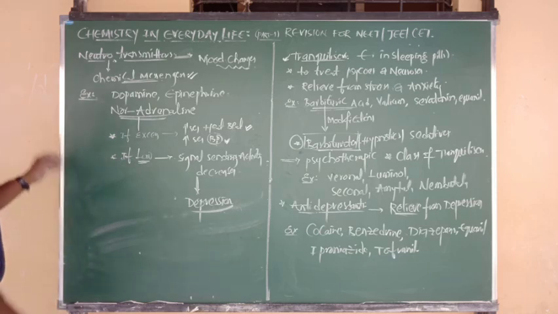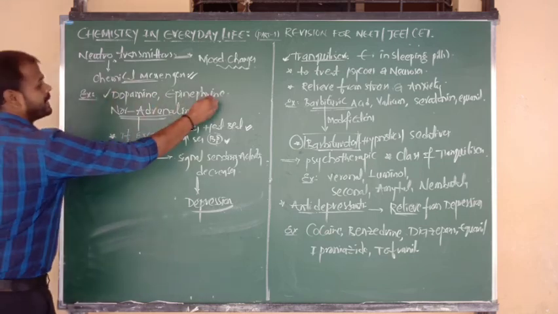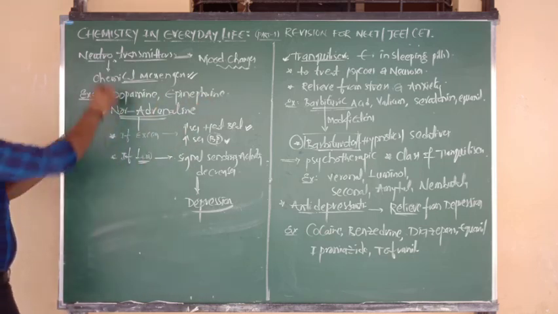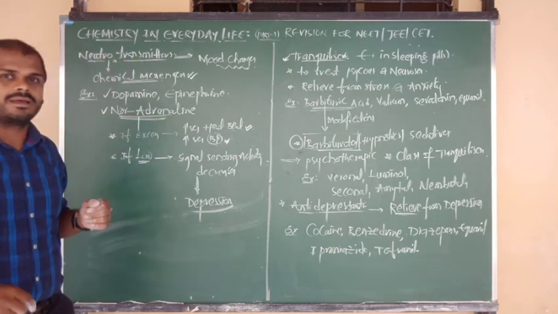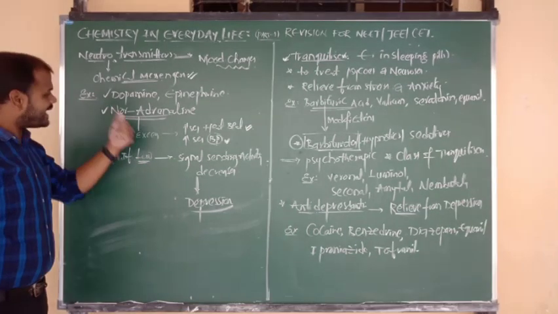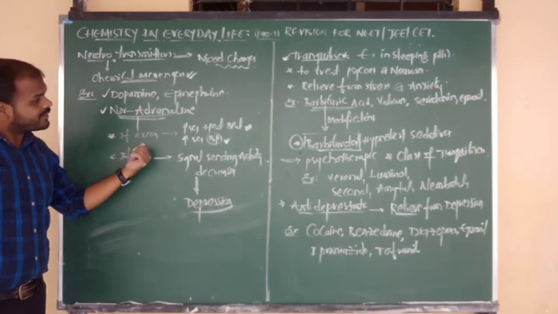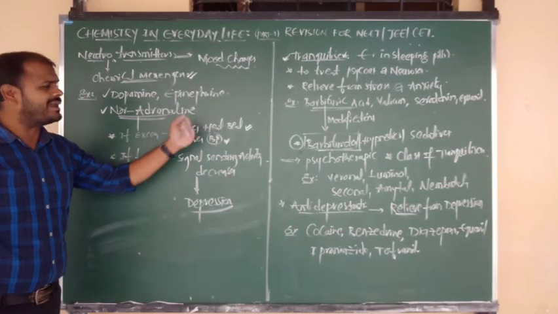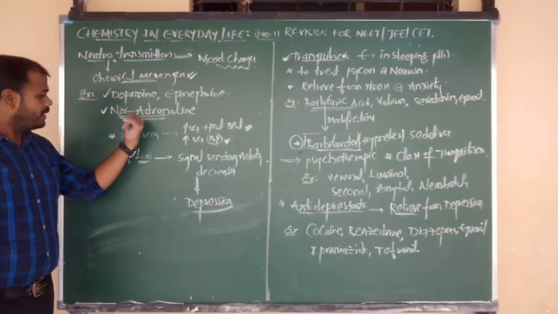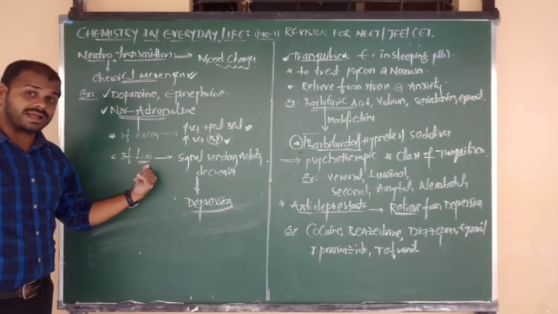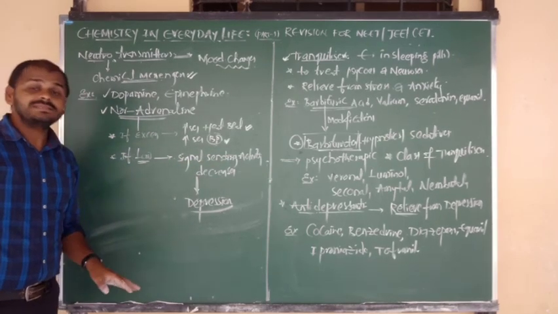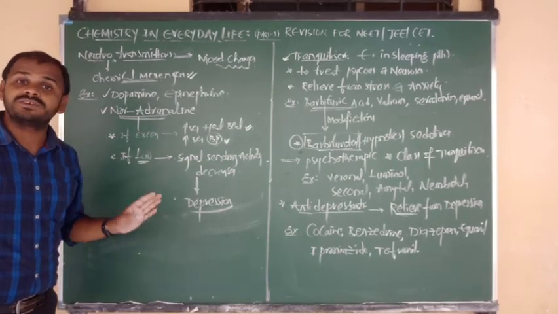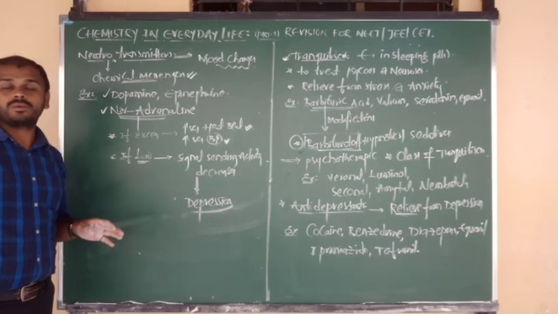Remember, dopamine, epinephrine and noradrenaline are examples of neurotransmitters, and we can say chemical messengers. If it is in excess amount, it increases the blood pressure and the heartbeat. If it is in low concentration, the signal sending activity decreases and finally the person may suffer from depression.